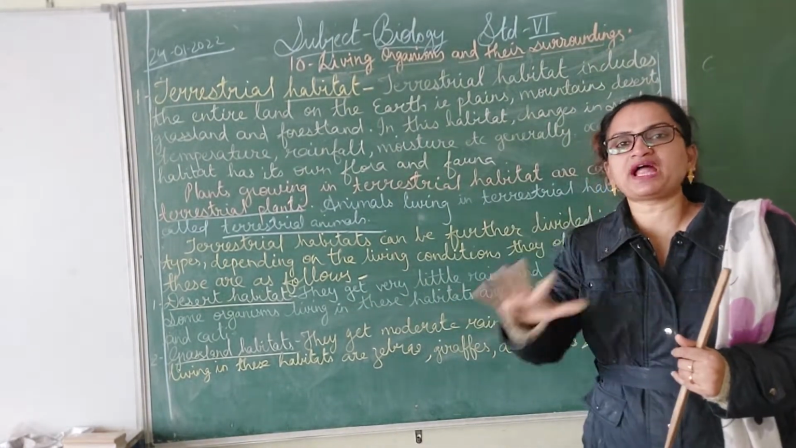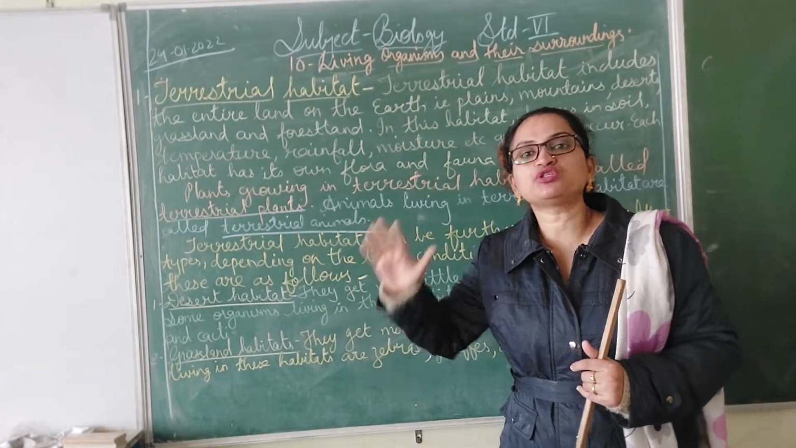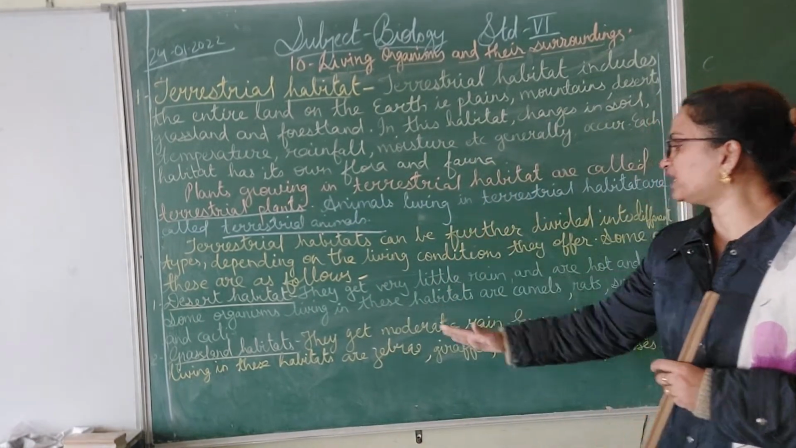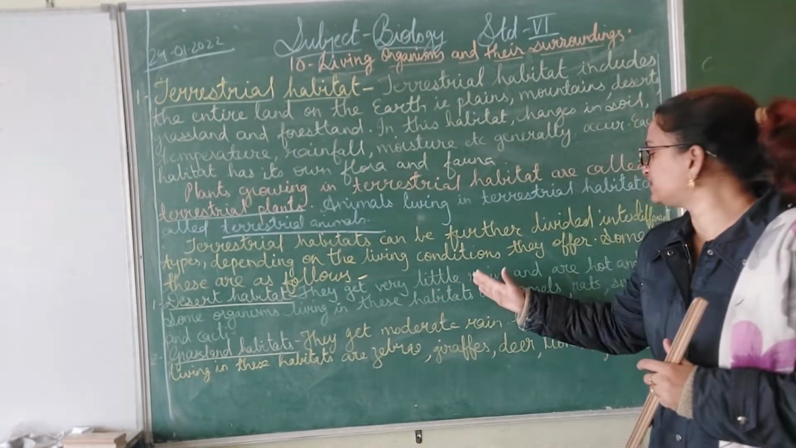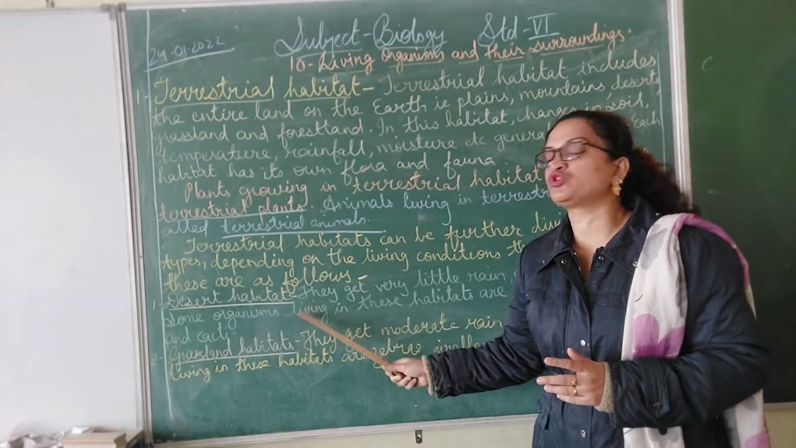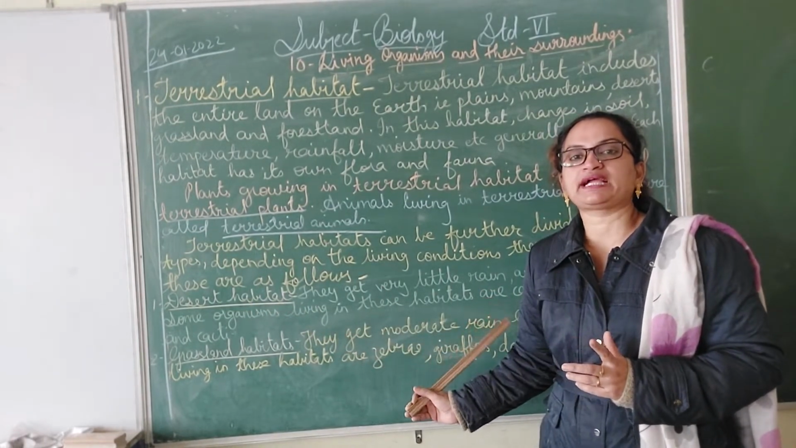So all plants and animals can't survive in the desert habitat. Only those organisms who can tolerate and survive in little rain, hot and dry conditions, only those organisms you would find in the desert habitat, and examples are camel, cacti, rats, etc.